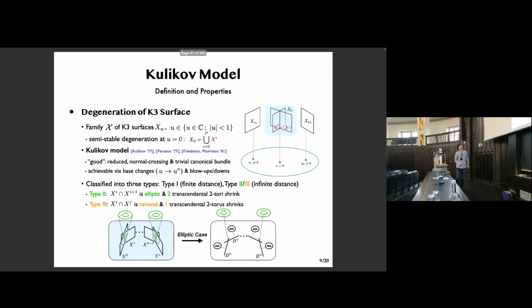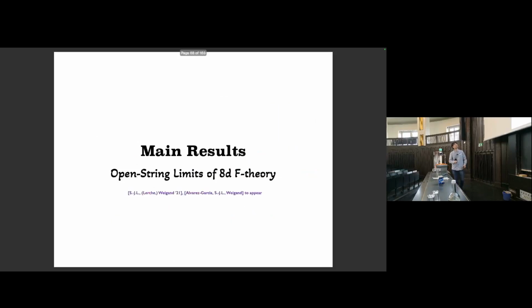And next, in the type 3 case, I don't have a picture here, but the components can be arranged in a more general fashion than this chain form, and they intersect along a rational curve instead, and only one 2-torus shrinks in the limit. And this is the end of my rudiment.